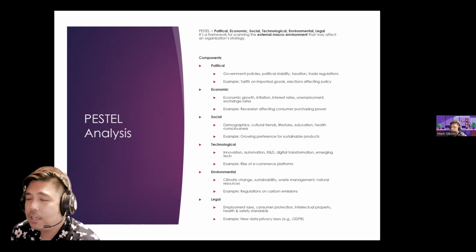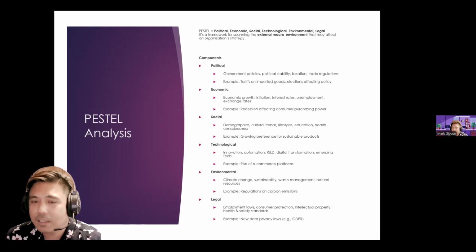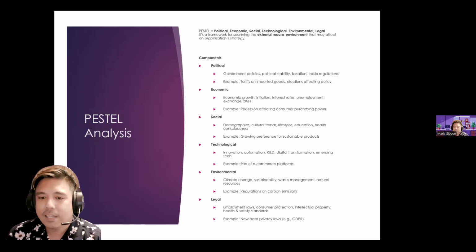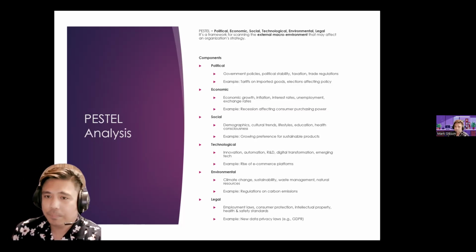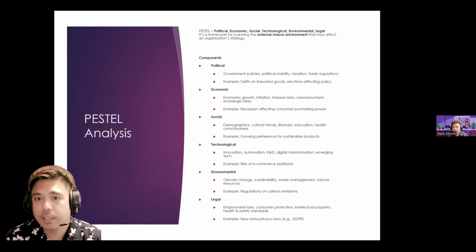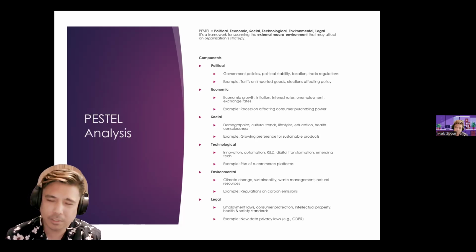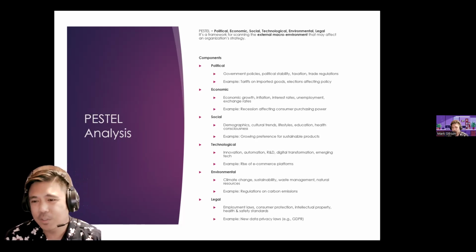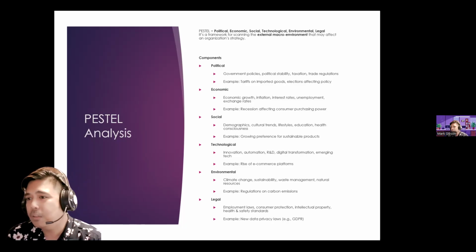Let's look at PESTLE. In class, we have discussed this previously, but let's look at the different components of a PESTLE: political, economic, social, technological, environmental, and legal. Some examples of a political component would be tariffs on imported goods and elections affecting policies. So the tariff imposed by the US on different countries, including the Philippines, would have a political impact on our business. For economic, an example would be recession affecting consumer purchasing power.